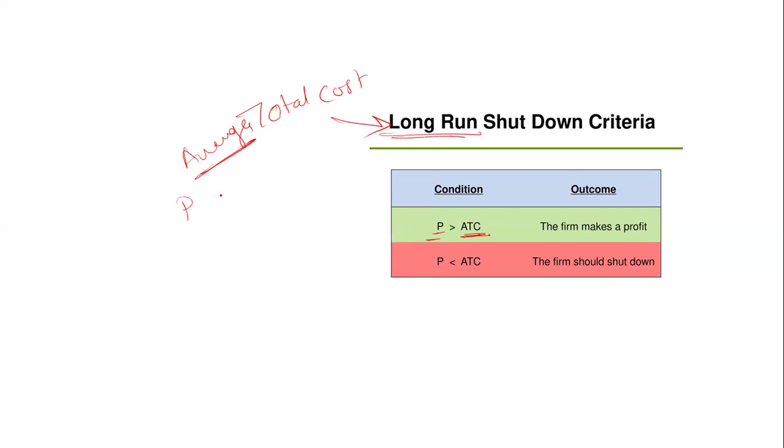But if the price is less than the average total cost, in that case, in the long run, the company is going to shut down.